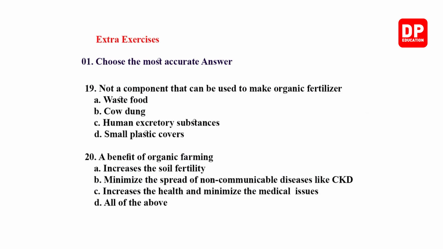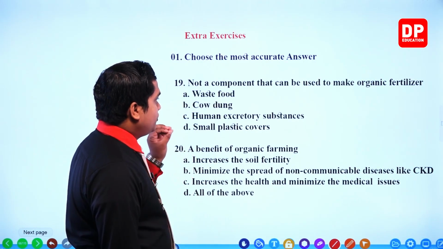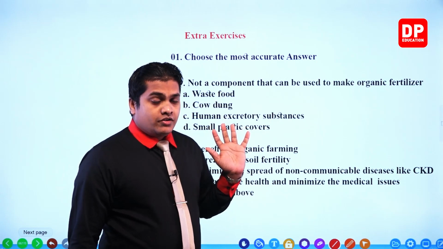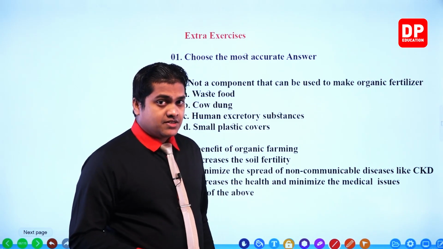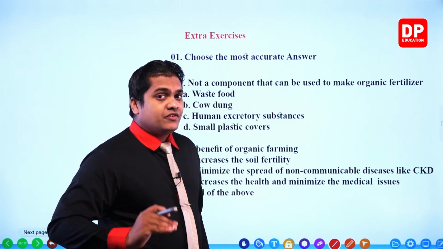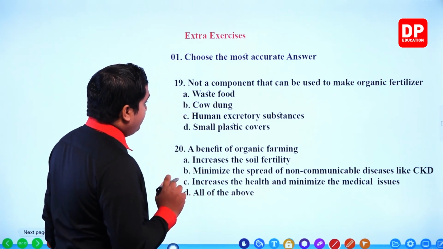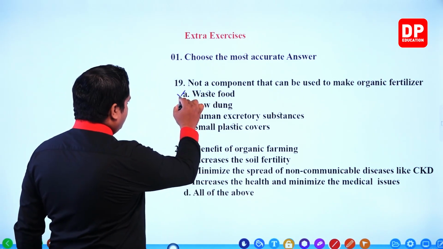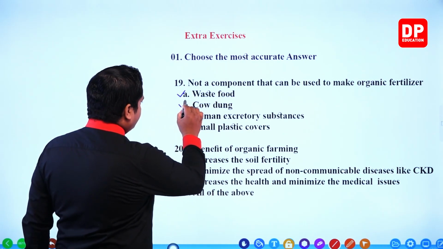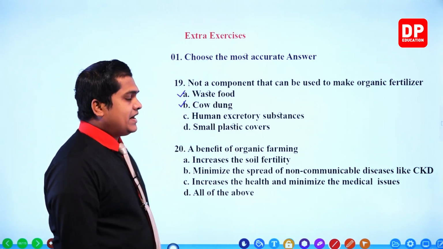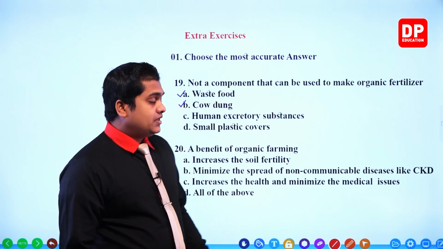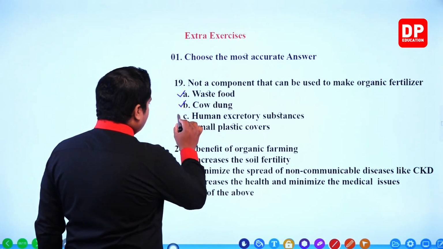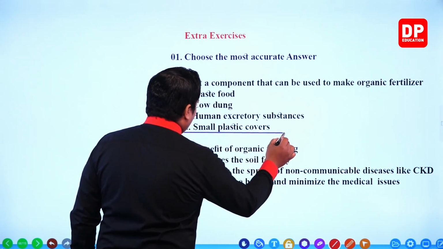Not a component that can be used to make organic fertilizer. Not a component. Okay, that means when you take this substance, it should not be an organic substance. That means it should be an artificially made substance. Okay, waste food, correct, no problem at all. Cow dung, once again correct. Natural materials, no, any natural material can be used without any trouble to create compost, right? Next one, human excretory substances. Once again correct. Then the fourth one should be our answer, small plastic covers.